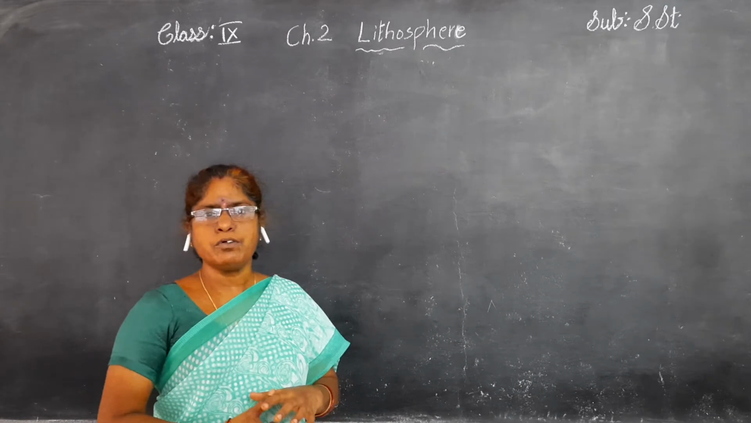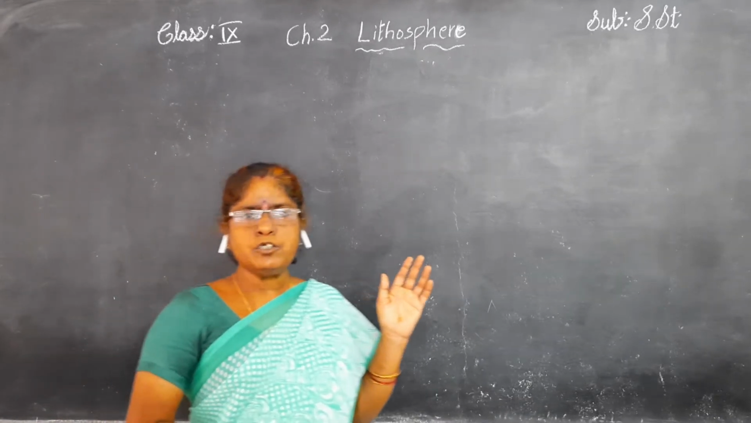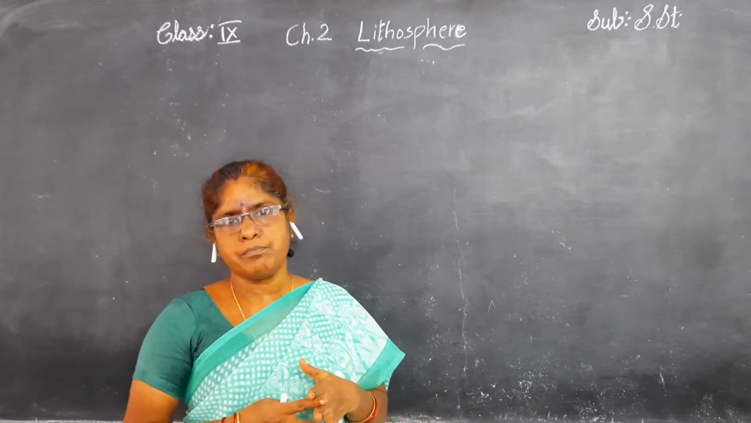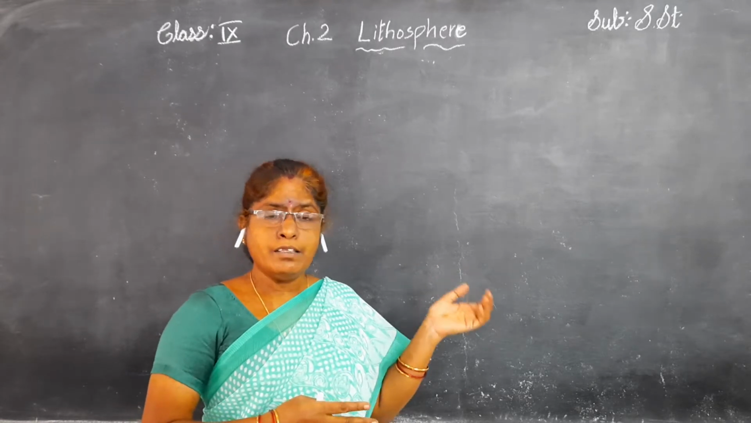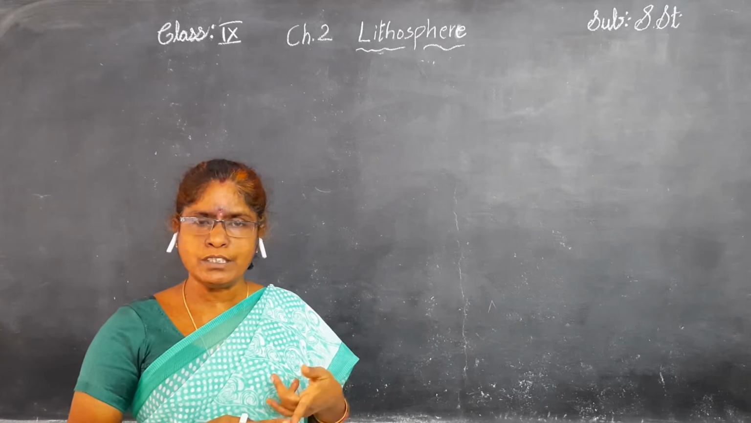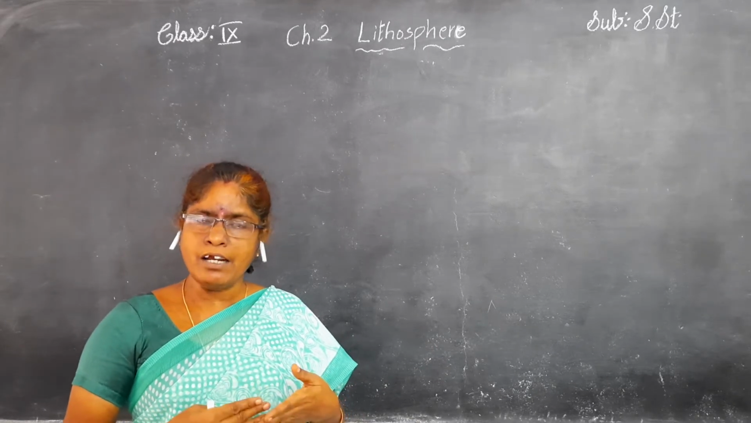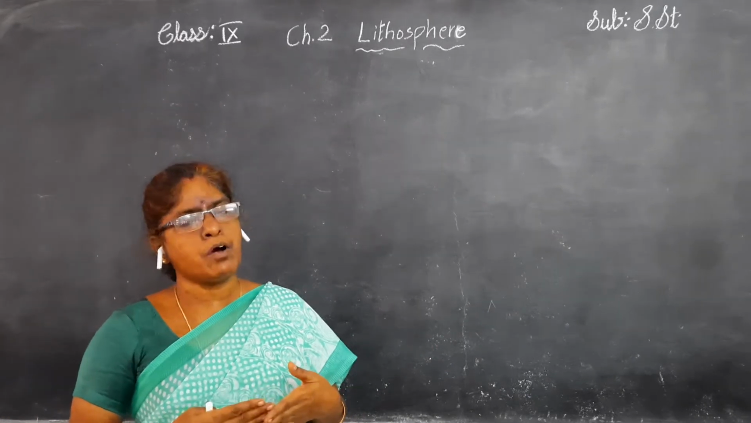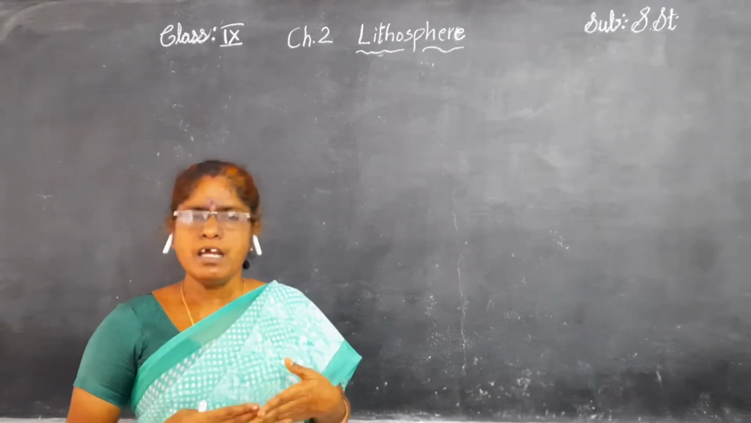Today we will discuss the lithosphere. On the lithosphere we have some landforms. In the first order landform we have the oceans and continents, and in the second order form we have plains, mountains and plateaus, and some more.